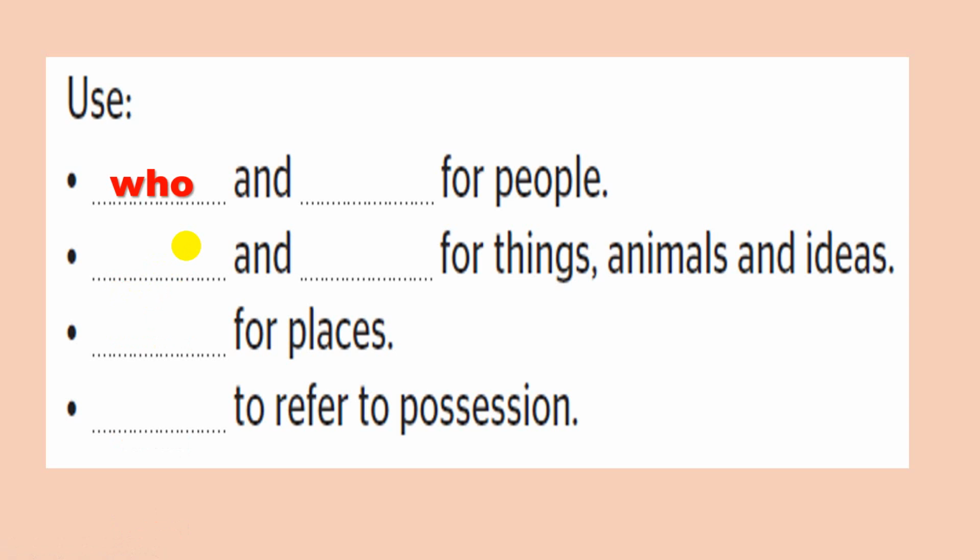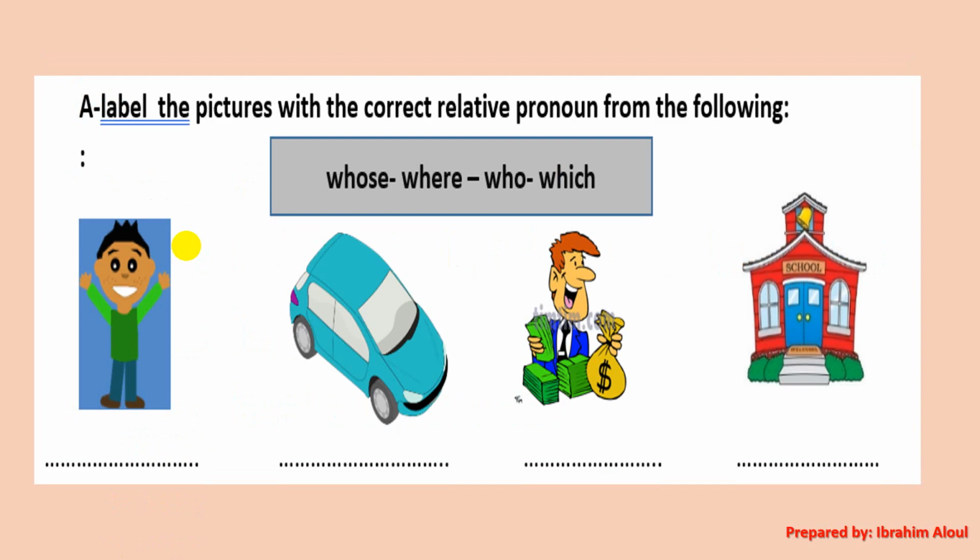Now let's talk about this line. We use who and that for people. We use which and that for things, animals, and ideas. We took this one in detail in a previous lesson. Today we are going to make a revision in order to answer the related questions. For places we use where, and to refer to possession we use whose. Got the point? Okay.